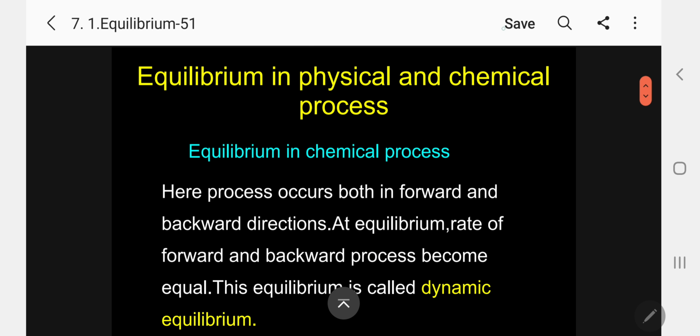Let me come to equilibrium in chemical processes. Here, the process occurs in both forward and backward directions. At equilibrium, the rate of the forward process and the rate of the backward process become equal. This equilibrium is called dynamic equilibrium. So if any question asks, what is dynamic equilibrium? You can define it: dynamic equilibrium is one where the rate of forward reaction is equal to the rate of backward reaction at a particular temperature.